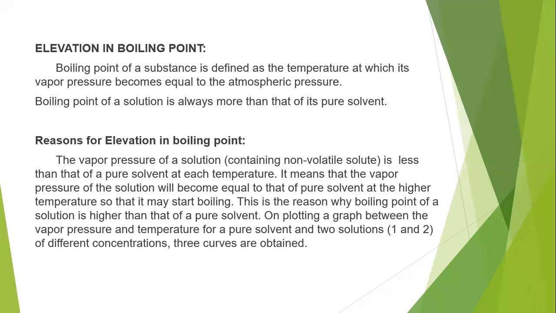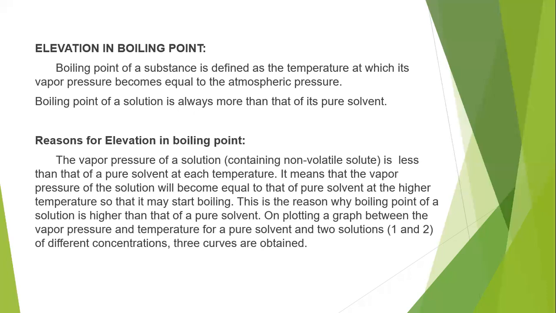So if the vapor pressure of a solution is less compared to that of the solvent, we have to heat the solution up to a very high temperature, until its vapor pressure equals the atmospheric pressure, and then it starts boiling. This is the reason why the boiling point of a solution is higher than that of a pure solvent.